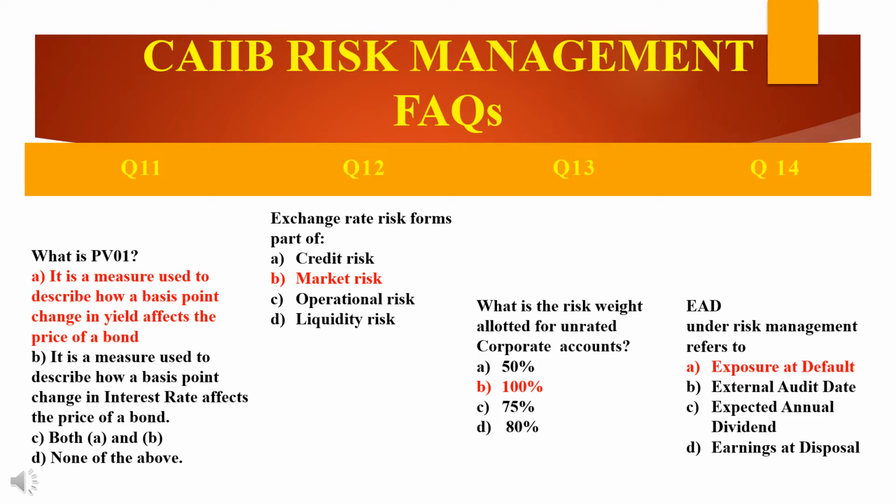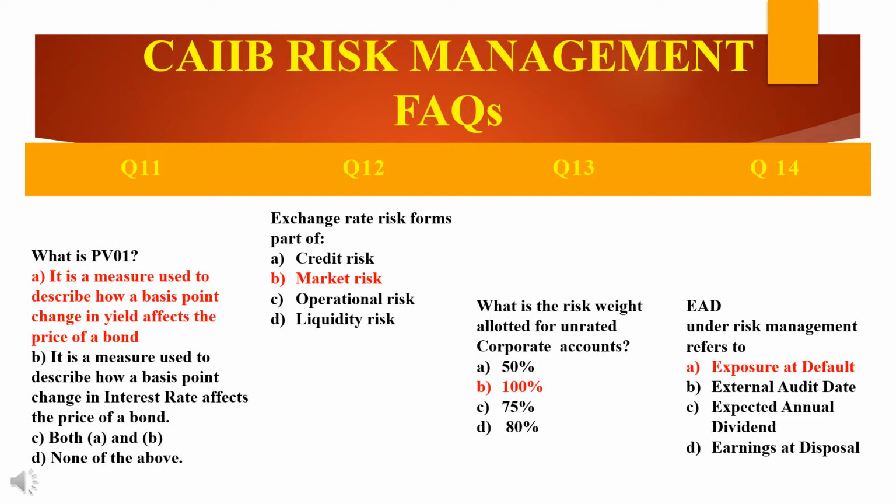So what is PV01? Okay, PV means present value. So what is present value 01? It's the basis points they are mentioning. So let's see here. What is PV01? They have given you 4 options. The first is it is a measure used to describe how a basis point change in yield affects the price of a bond. Yield means interest.